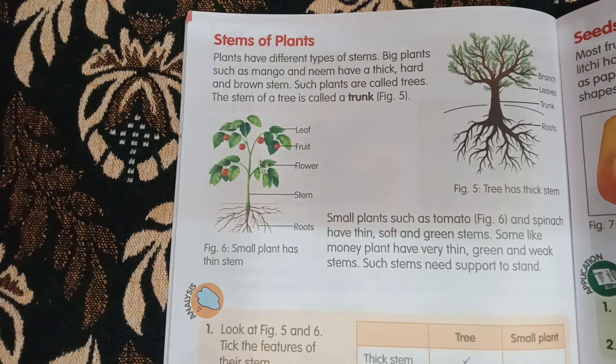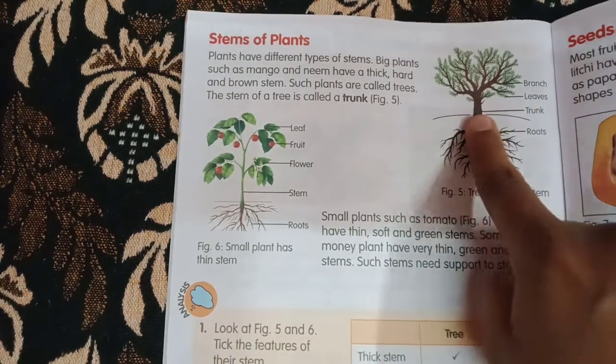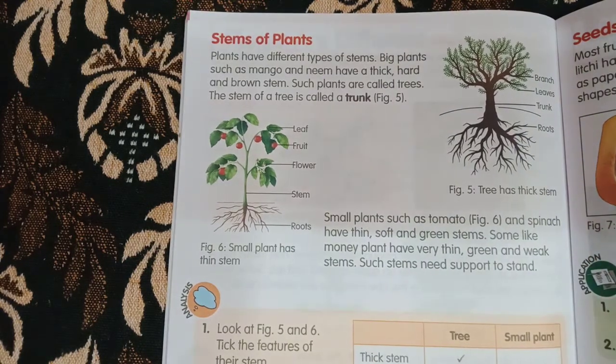Next, the stem of such trees, which is very strong, is known as the trunk. Children, it is the stem of the trees. It will be very hard, brown in color and thick. Such stems are known as trunks. So the stem in big plants, in trees, is known as the trunk.